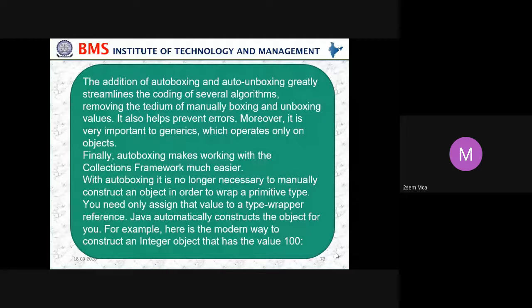In addition, autoboxing and autounboxing greatly streamline the coding of several algorithms, removing the tedium of manual boxing and unboxing values.